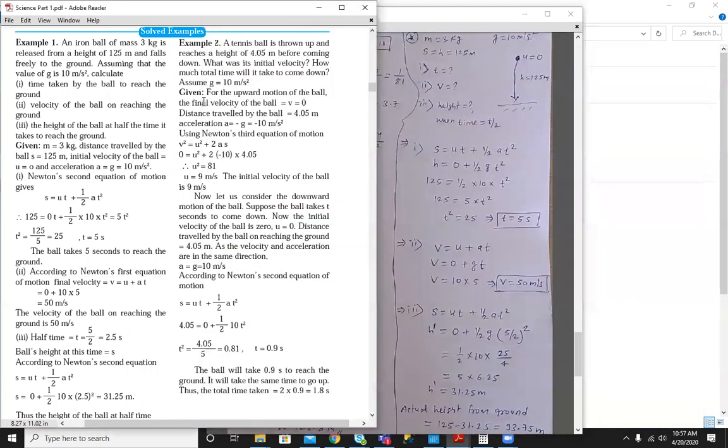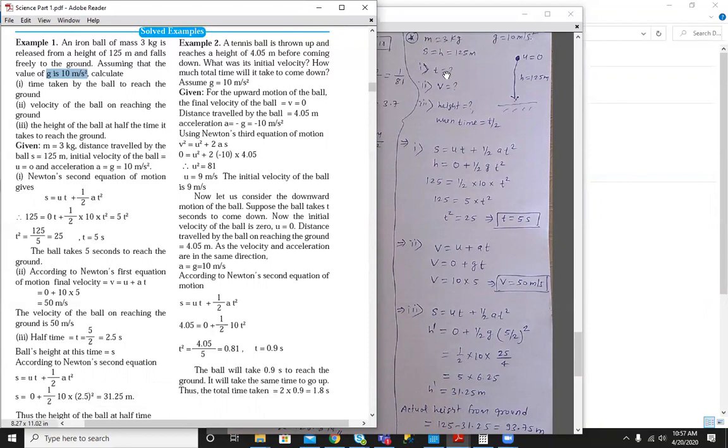So the first problem says an iron ball of mass 3 kg, so the mass of the object is 3 kg, is released from a height of 125 meter. So the displacement s is the vertical motion, that's why height is equal to 125 meter, and the value of g is assumed to be 10 meter per second square. We have to find the time taken by the ball to reach the ground, so time to reach ground t, the velocity of the ball on reaching the ground, so the final velocity, and the height of the ball at half the time.